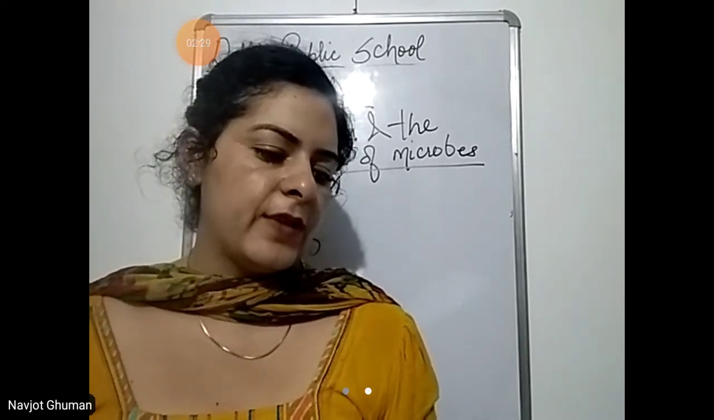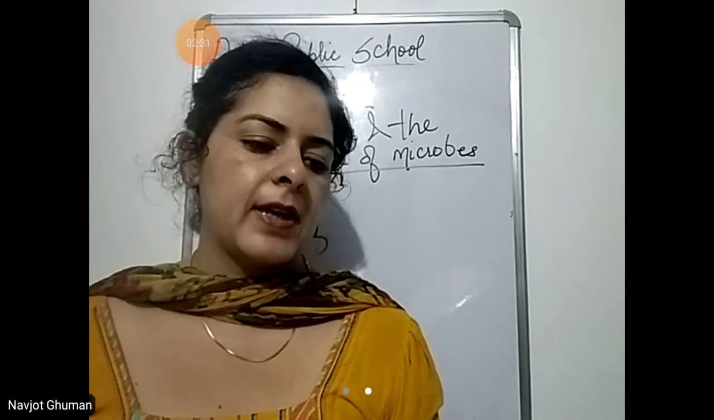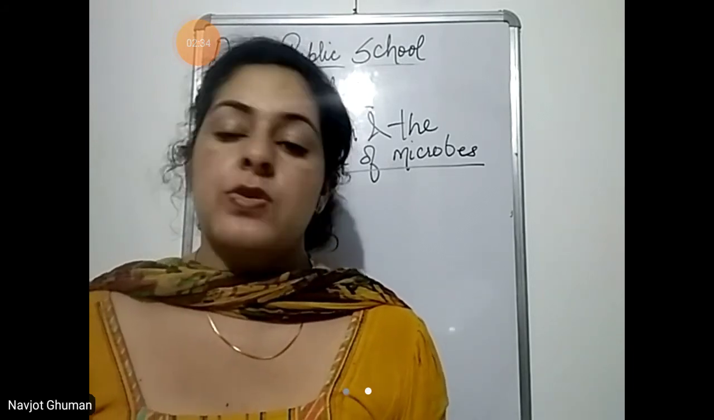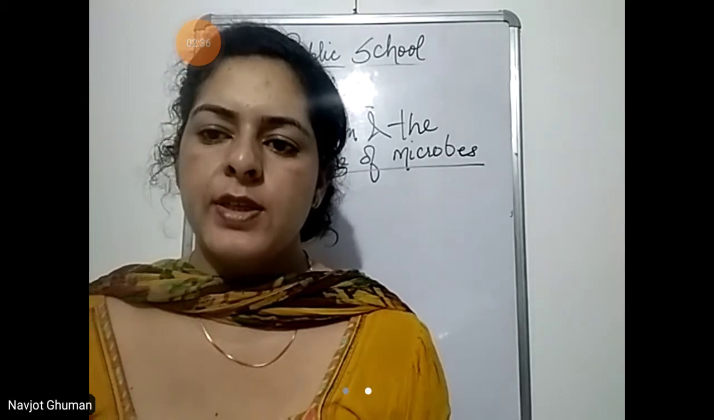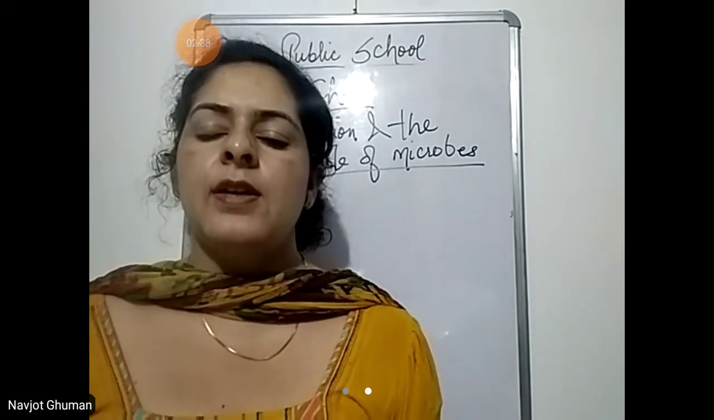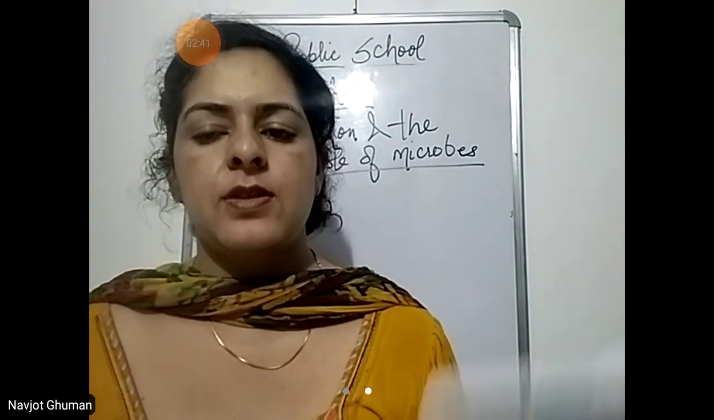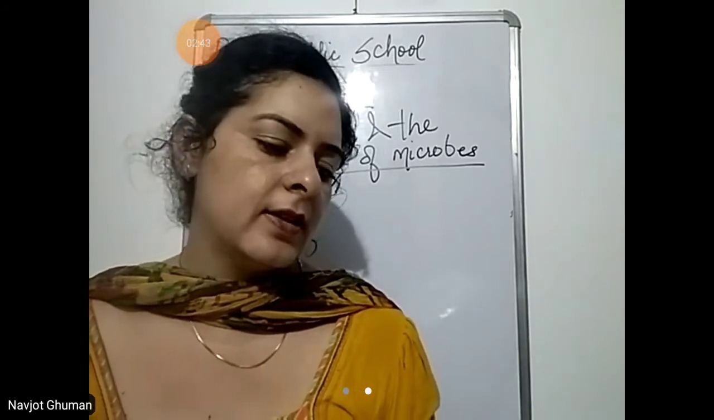Eat food that is healthy for teeth and gums. For example, milk, eggs, curd and vegetables. So always try to eat only healthy food that is good for your teeth. Try to eat green leafy vegetables. Take milk in your diet, eggs, curd.